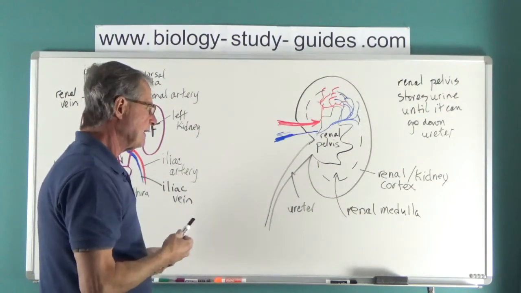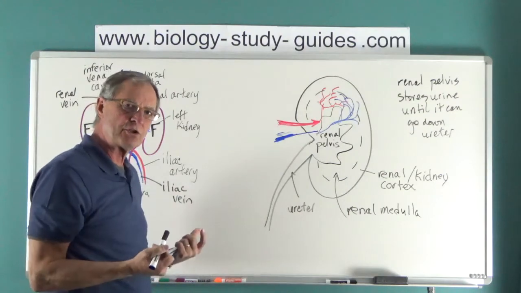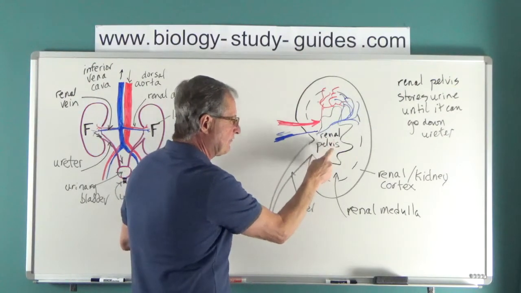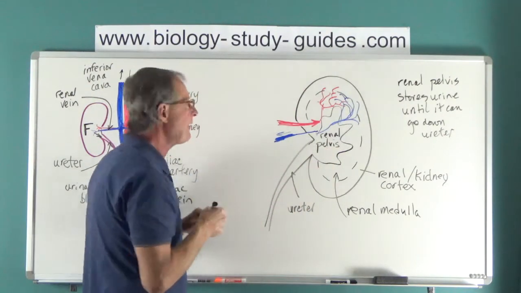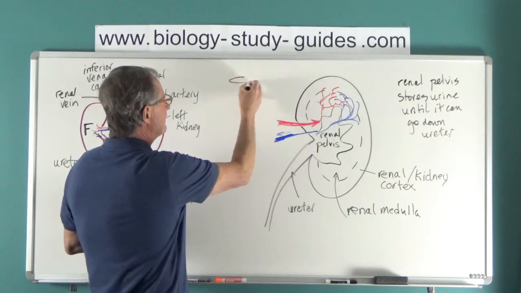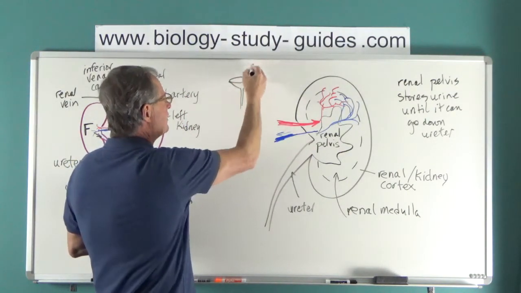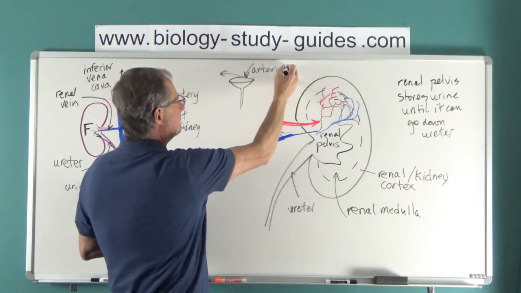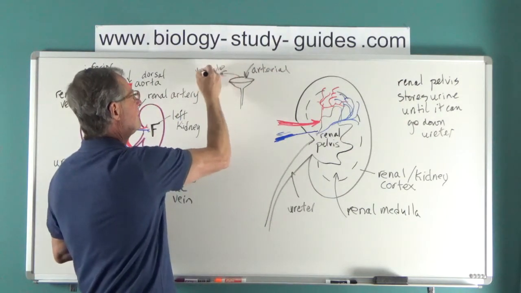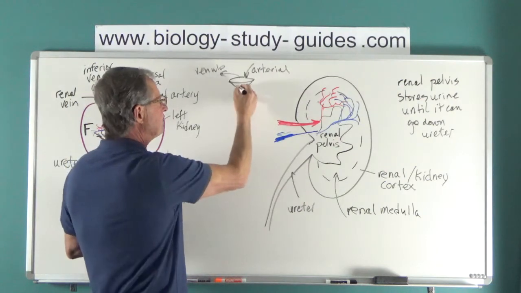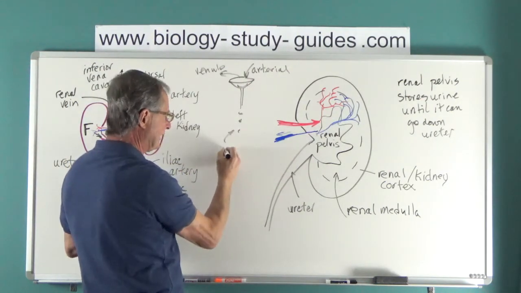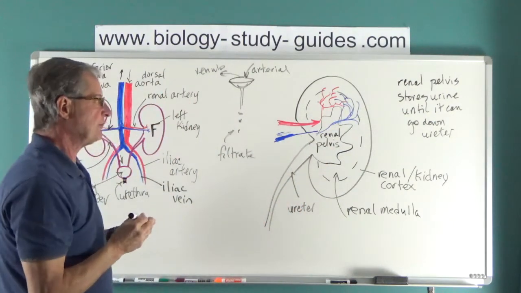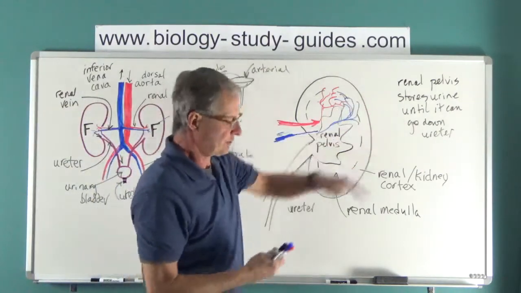The filtration process occurs where these capillaries are. And let me show you the kind of structure that is required for that, because the filtration process has to be such that we get the filtrate, the material, down to here. Go back to even thinking of a filter. Stuff comes in, like the arterial blood would come in. You could get the venous blood out, but you also get material that comes through the filtering process, and this stuff is called a filtrate. So we have to get the filtrate to come down into the renal pelvis. The filtrate in this case is the urine.